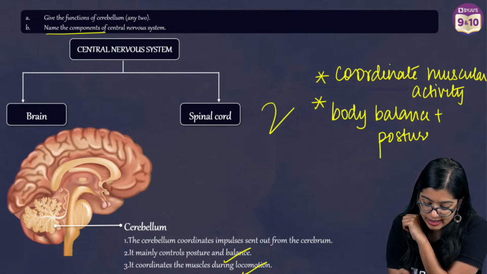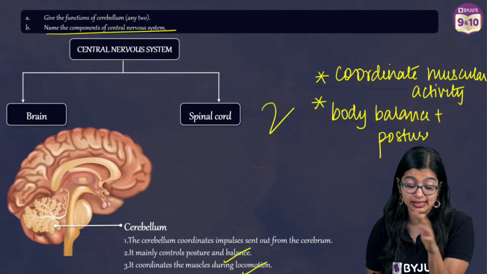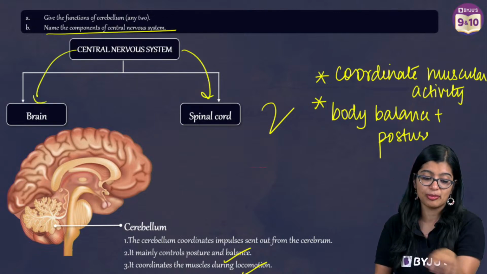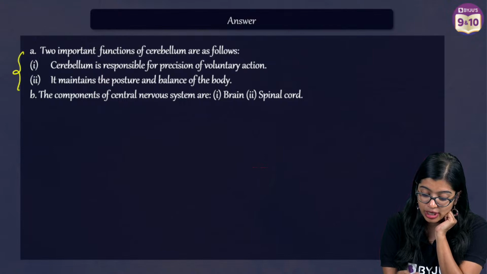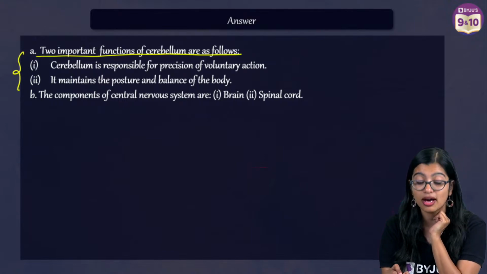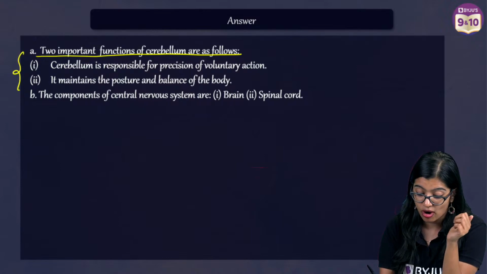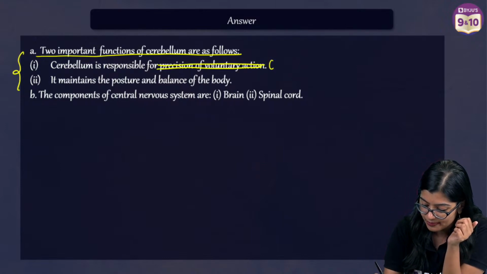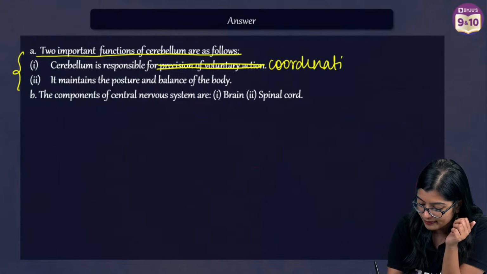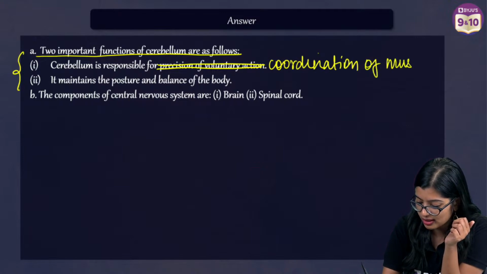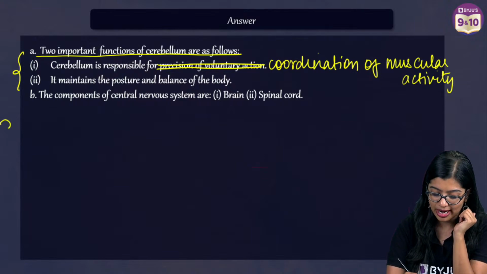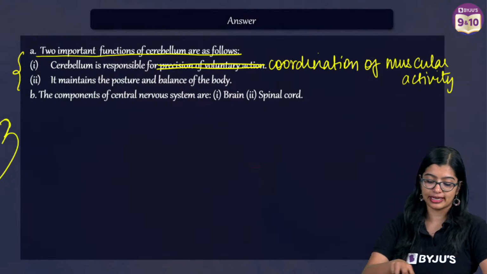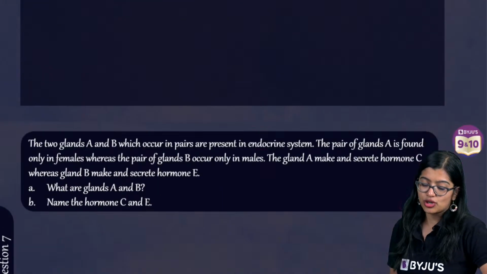Second one is components of central nervous system. Your central nervous system is made up of 2 things. It includes your brain and spinal cord. You write these 2, and when you're writing functions, see how we have written it. The 2 important functions of cerebellum are as follows. It is responsible for coordination of muscular activity. Simple words. Maintains posture and body balance. So if you write these 3 things, 3 marks you will get. So now are we clear with this?